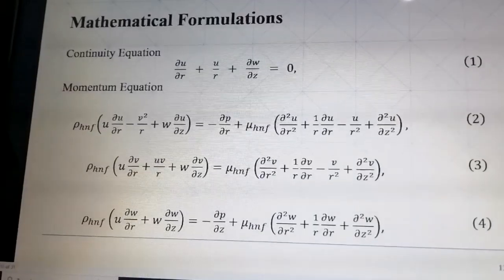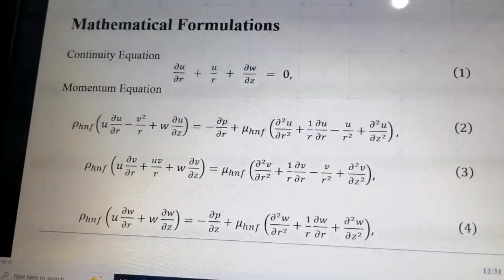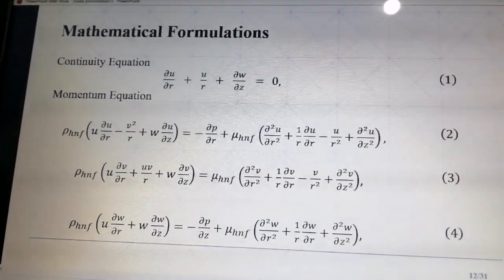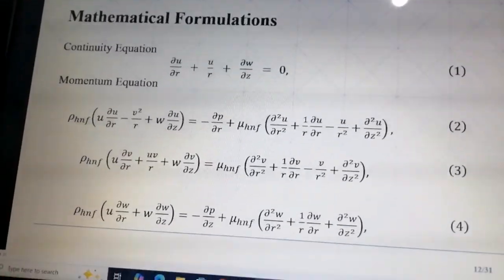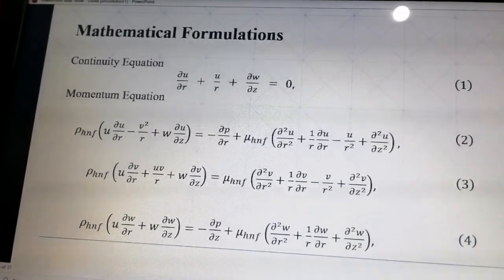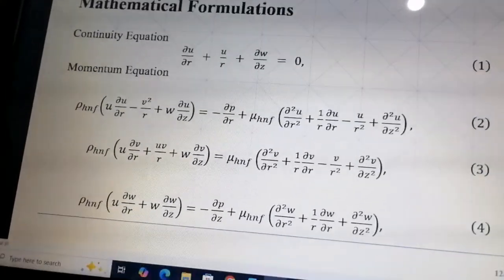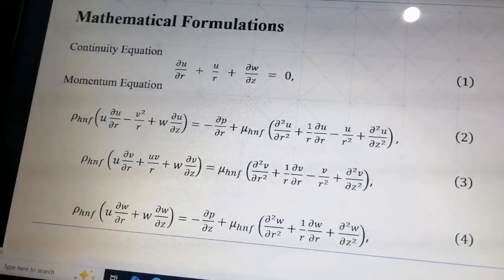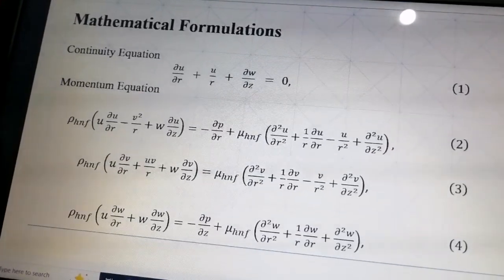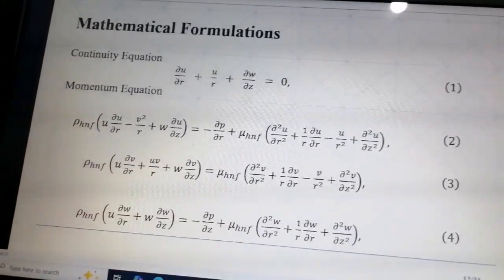Now we move to the mathematical formulation of the problem. First is the continuity equation. The continuity equation ensures the conservation of mass. It tells us that the fluid entering a region equals the fluid leaving a region, keeping the fluid incompressible. Momentum equation: radial, tangential, axial coordinates. The momentum equation describes the motion of the fluid in different directions. They balance the viscous forces, pressure and the effects of the rotating fluid above the stationary disc. Suction or injection at the disc surface also affects these equations.